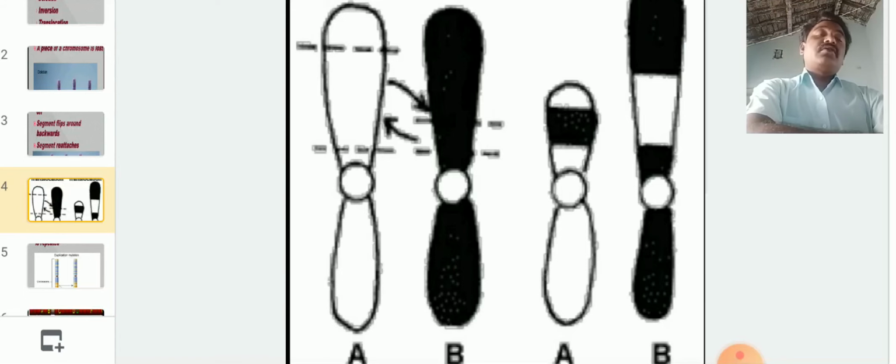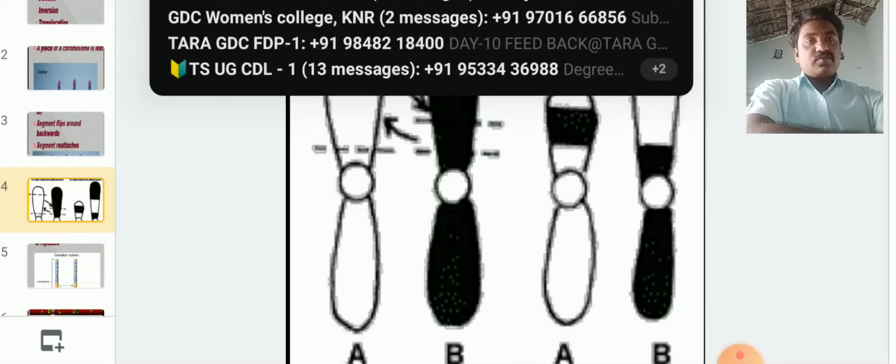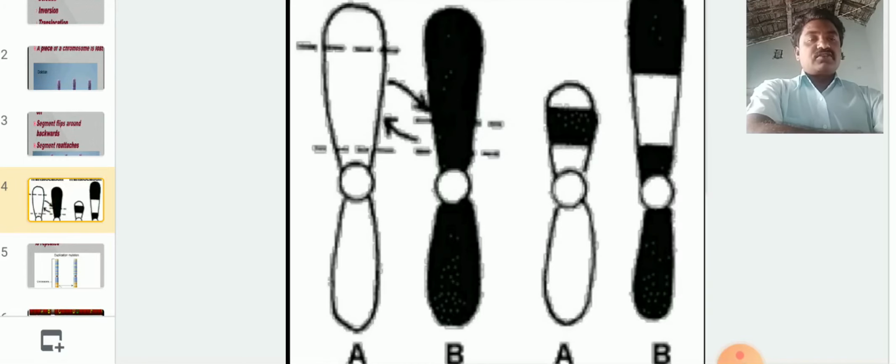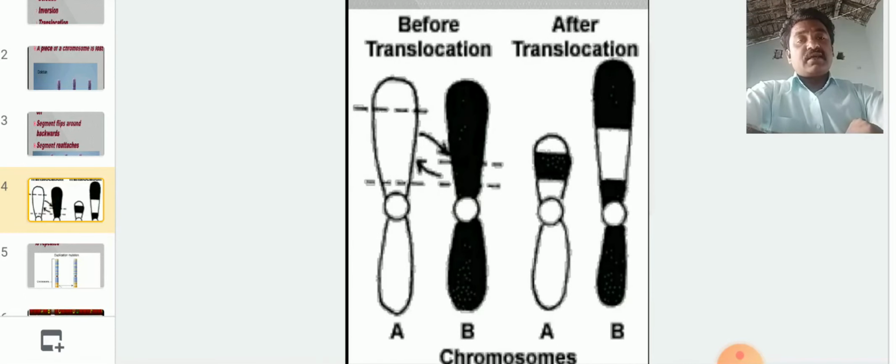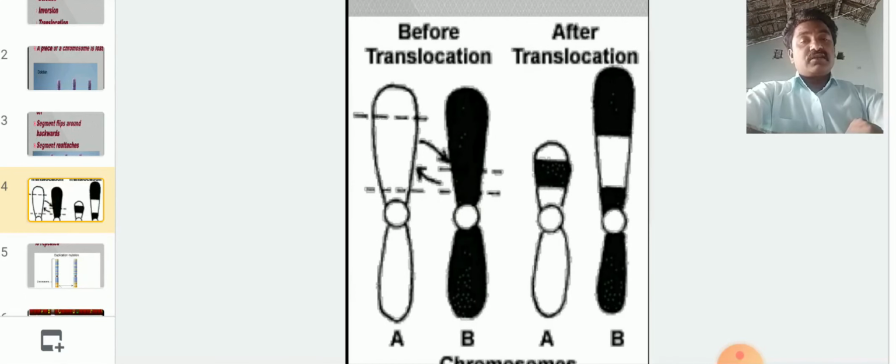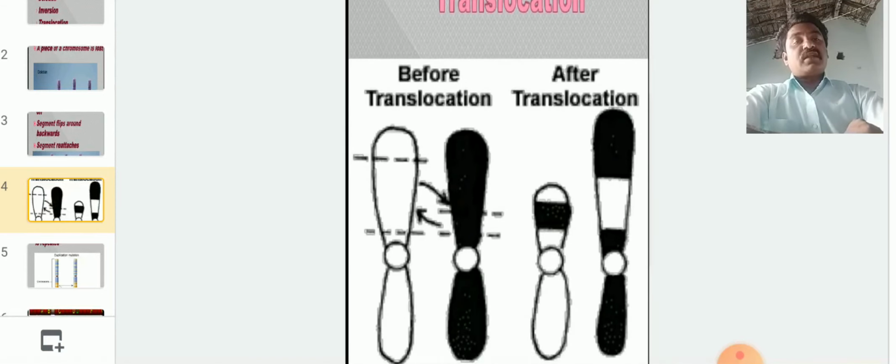Generally, translocation takes place in crossing over. Whenever reduction division or meiotic division takes place, translocations take place between non-sister chromatids. One chromosome part is removed and added to another chromosome, and vice versa. Okay, this is about translocations.